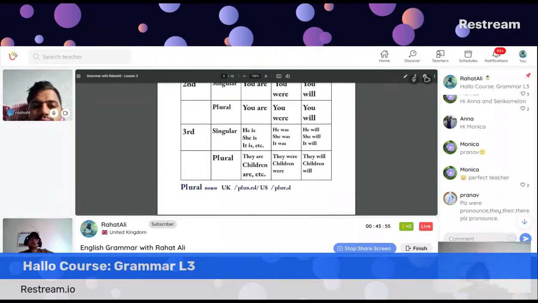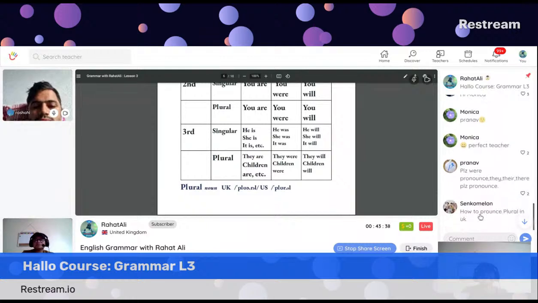If you ever find two vowels together, like in there, THEIR, then it should be a bit longer sound, we call it diphthong. Remember that this is the important way to distinguish, Pranav and everyone. But in there, look, there is only a single E. Plural. Okay, Sanko, it is plural. You can see there is a schwa sound after R. A is a schwa sound, so it's plural.